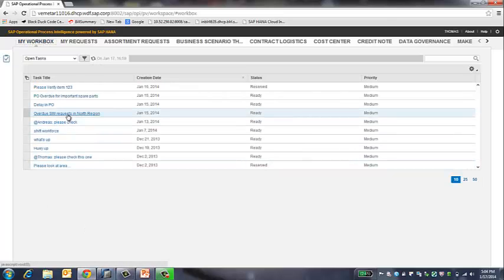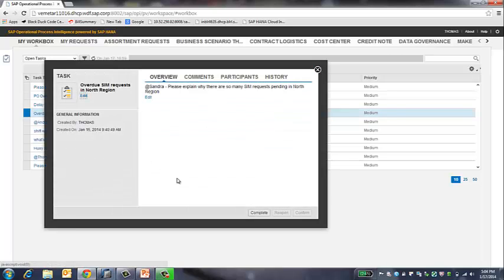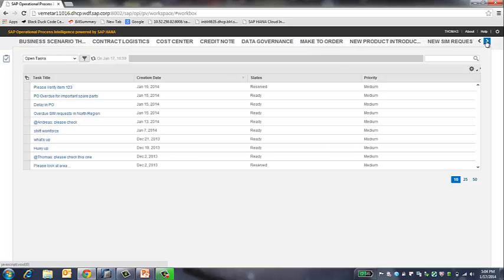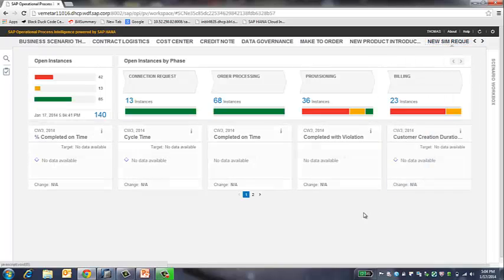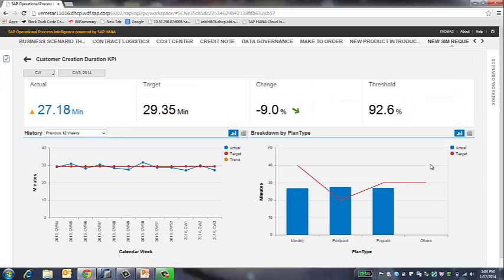So I'll open a task that is already created by Thomas to Sandra, asking for an explanation as to why so many SIMs are pending in the North region. Sandra would see this task in her workbox and will reply to it. Later, Thomas may choose to reopen or confirm the task based on the comments from Sandra. Thomas now goes back to his business scenario to look into the KPIs, to track the progress and know whether the targets are met or overshot. He can also observe the trend that will help him to optimize the process and take better decisions.